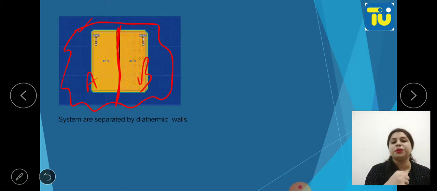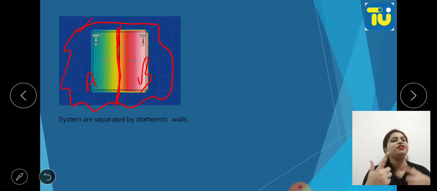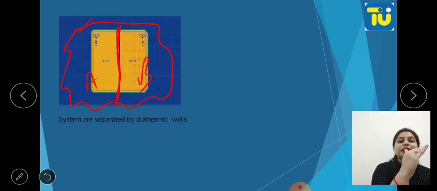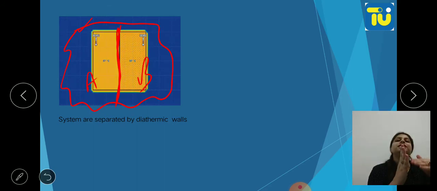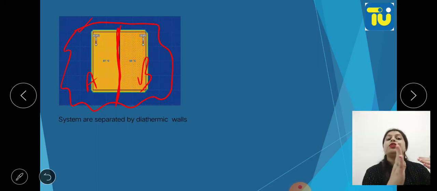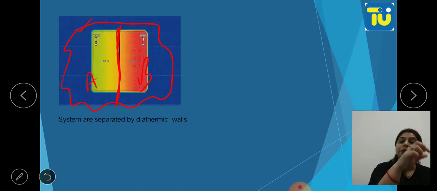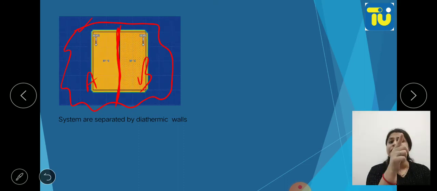So how is this heat moving? Actually the system which is having the high temperature, that is TA, was at its high temperature. So the molecules will have high kinetic energy, and when they strike the conducting wall, they'll lose their energy, and the energy will be transferred to the molecules of chamber B. Okay, the energy is transferring from A to B through that conducting wall. So what is heat? Heat is a transfer of energy. Okay, so from here we can say heat is a transfer of energy basically.